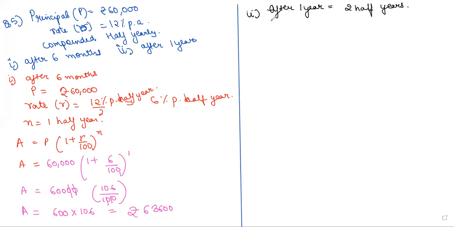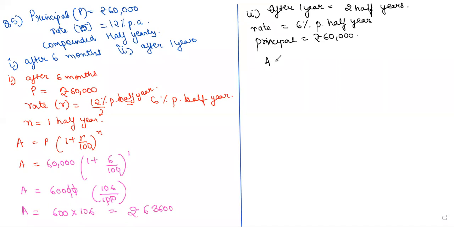As the time is compounded half yearly, we multiply the time by 2. So 1 year is equal to 2 half years. So rate will be the same, 6% per half year. Principal will remain the same, rupees 60,000.